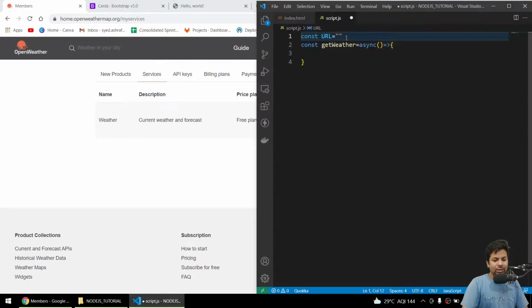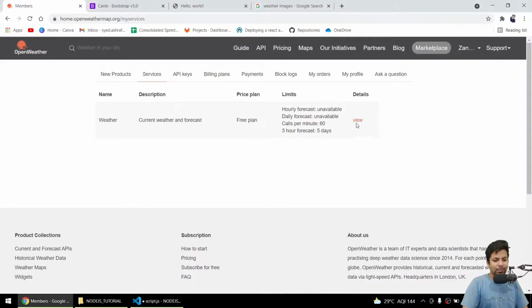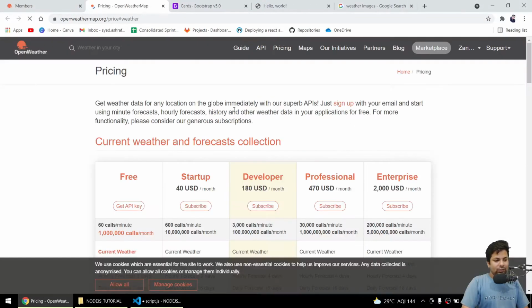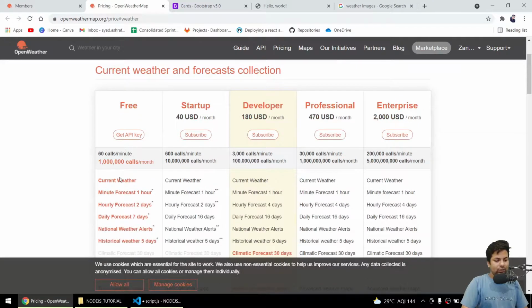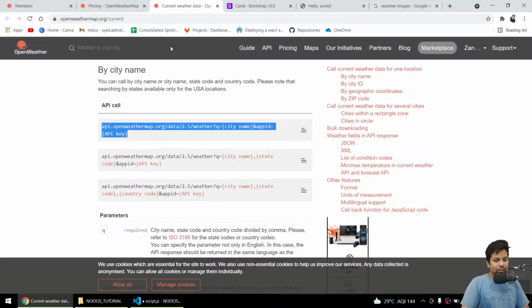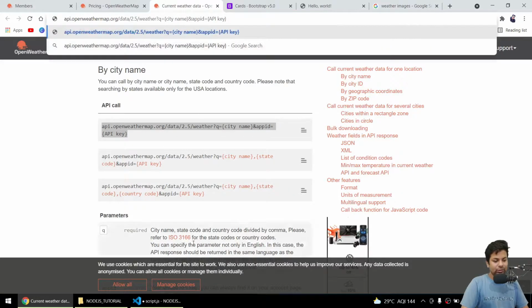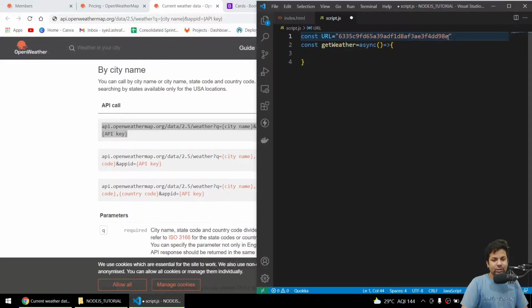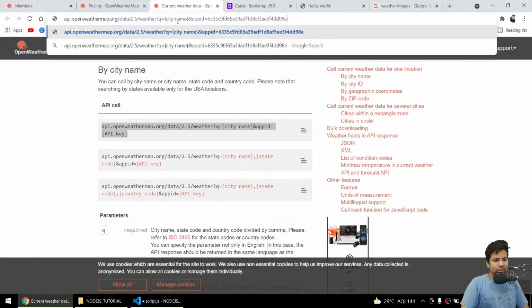Let me paste the API here, otherwise I'll copy something else and it will go away. And I'll say view get current weather. Yeah, I'll just copy this API, paste it here, and city name I'll say Lucknow.